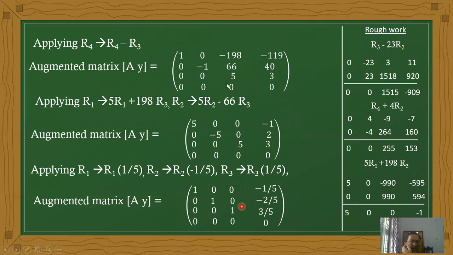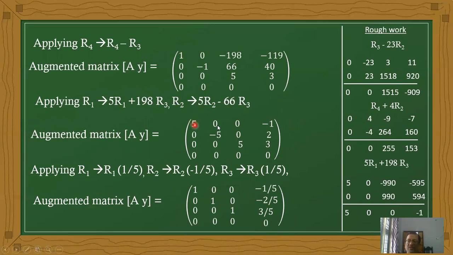Now converting the remaining two elements to 0: 5 times R1 plus 198 times R3, and 5 times R2 minus 66 times R3. Now therefore it becomes like this.